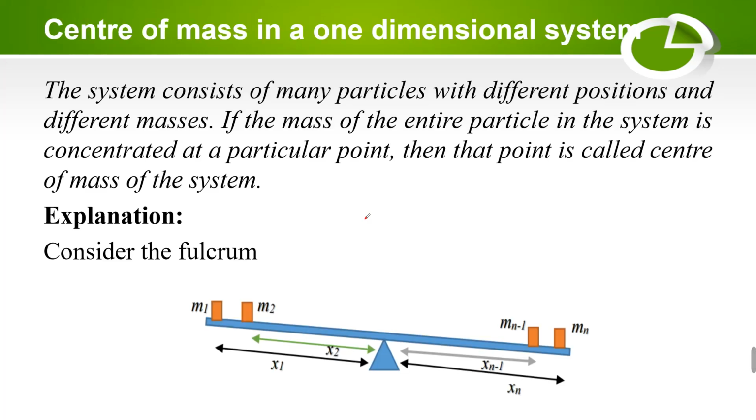So the definition is: a system consists of many particles with different positions and different masses. If the mass of all the particles in the system is concentrated at a particular point, then that point is called the center of mass of the system.